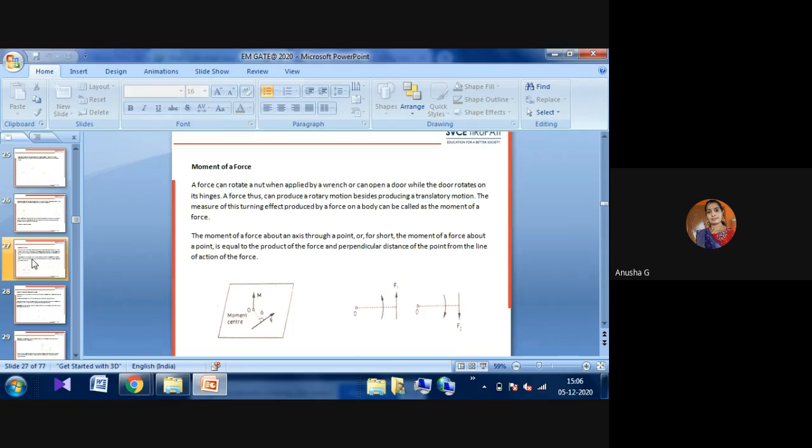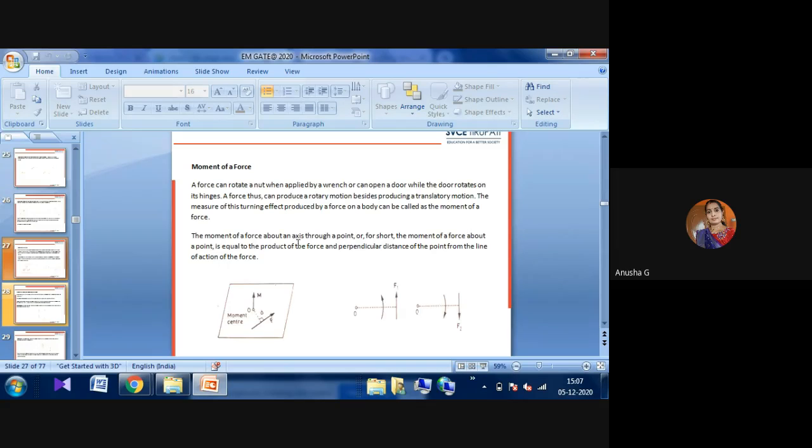A force can produce a rotatory motion, besides producing translatory motion. The turning effect produced by a force on a body is called the moment of force. Here you can observe the moment of force. Suppose this is a door, and there will be a hinge. Whenever we move the door, we apply some force at some distance and the door moves. Force into perpendicular distance is called the moment.